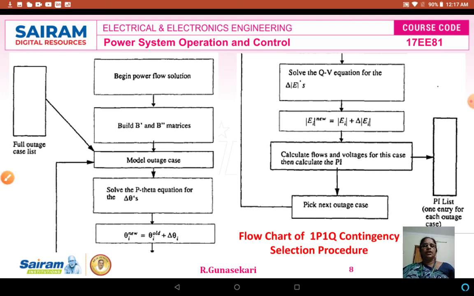Dear students, I hope that in this lecture video you understood the contingency selection and contingency ranking procedure with the help of the 1P 1Q procedure. So the question that will come under this topic is: explain the 1P 1Q contingency selection procedure with the flow chart. Otherwise, explain the contingency selection and ranking with the help of the flow chart. Both are the same only. The minimum is 8 marks, maximum is 10 marks. You can write the performance index two formulas, one for branches, another for branches plus buses, then the flow chart, then explain.